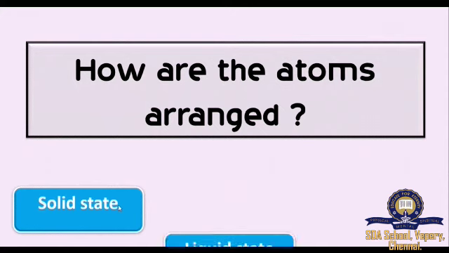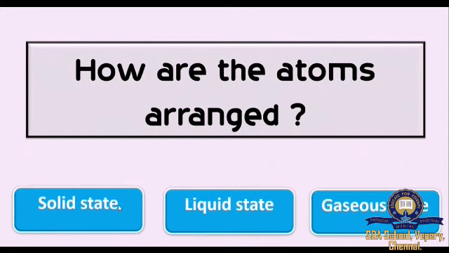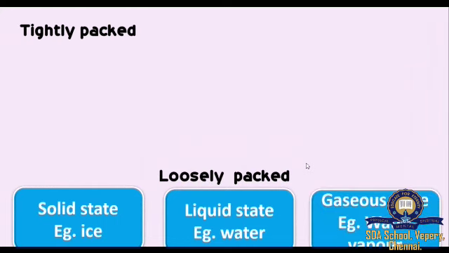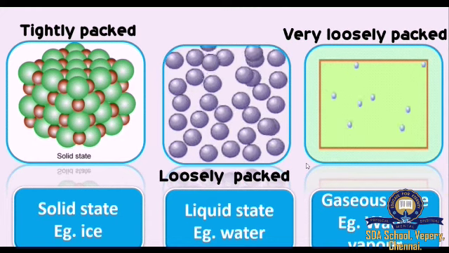What are the three states of matter? Solid state, liquid state, and gaseous state. So, shall we explore the arrangement of atoms in these three states? In solid state, example ice, the atoms are tightly packed. In liquid state, example water, the atoms are loosely packed. In gaseous state, example water vapor, the atoms are very loosely packed. So you can see the arrangement of atoms now: solid state, liquid state, and gaseous state.